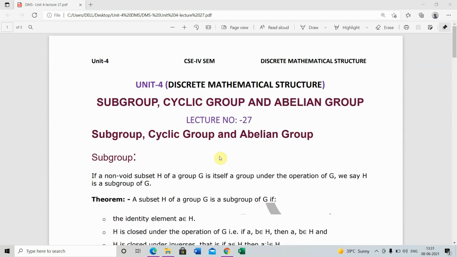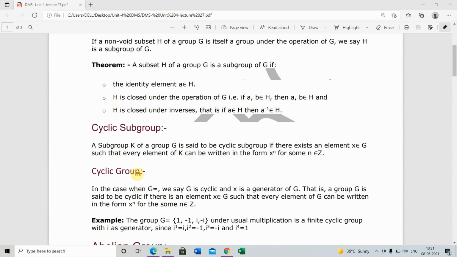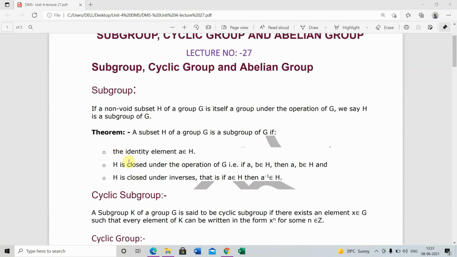So today we discussed subgroups. What is a subgroup? A subset H of a group G is called a subgroup. For this we proved a theorem: a subset H of a group G is a subgroup of G if the identity element belongs to H, H is closed under the operation of G, meaning if A and B belong to H, then AB belongs to H, and H is closed under inverses, meaning if A belongs to H, then A inverse belongs to H.